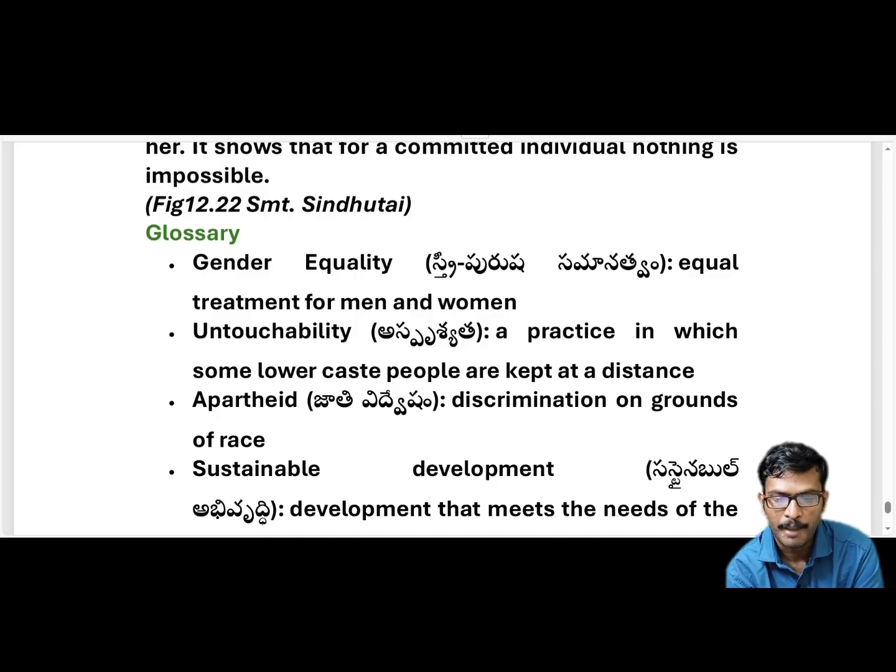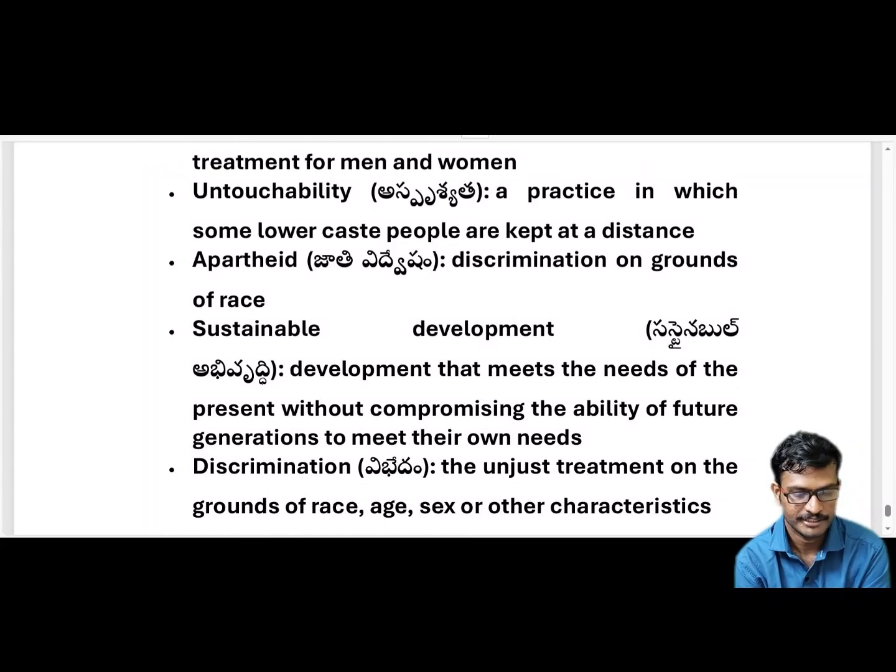Untouchability. It is a practice in which some lower caste people are kept at a distance. We have discussed this untouchability. Some lower caste people are kept at a distance by other people, who avoid them. They do not keep in touch with them, and they avoid talking with them also.